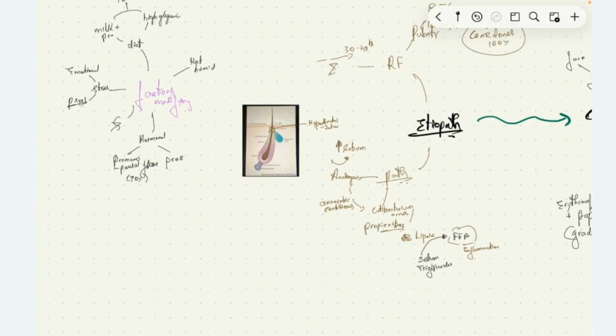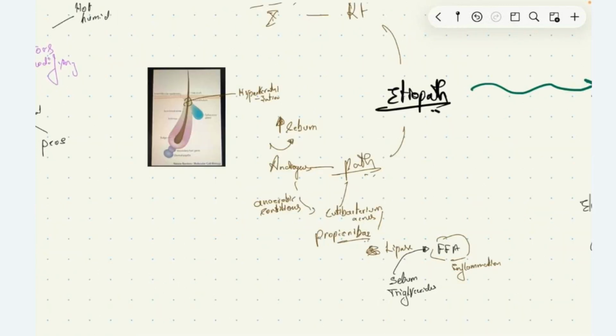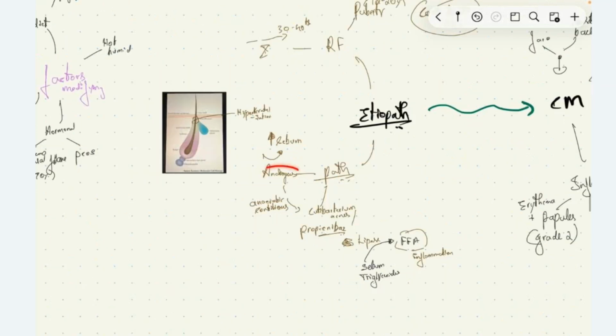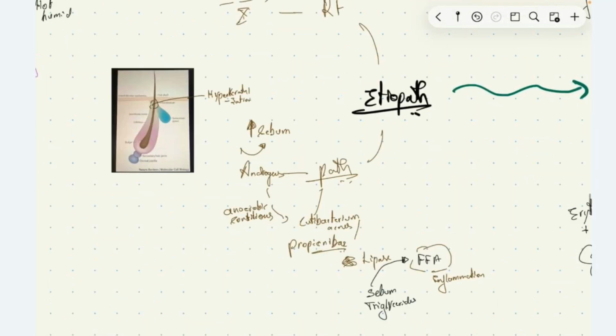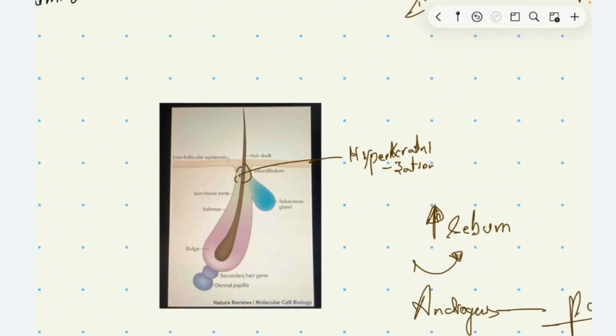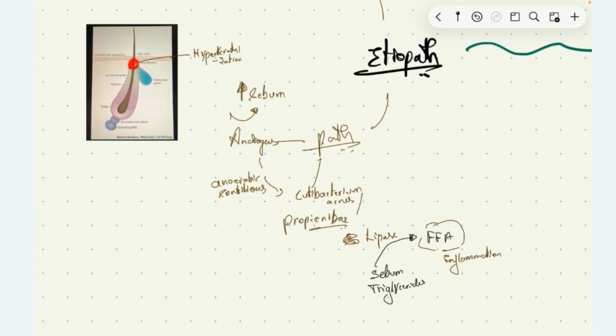Coming to the pathophysiology of this condition, we have androgens secreted during puberty in both males and females. These androgens increase the sebum secretion, and also they induce proliferation of keratinocytes at the infundibulum, causing hyperkeratinization and blocking of this infundibular area.